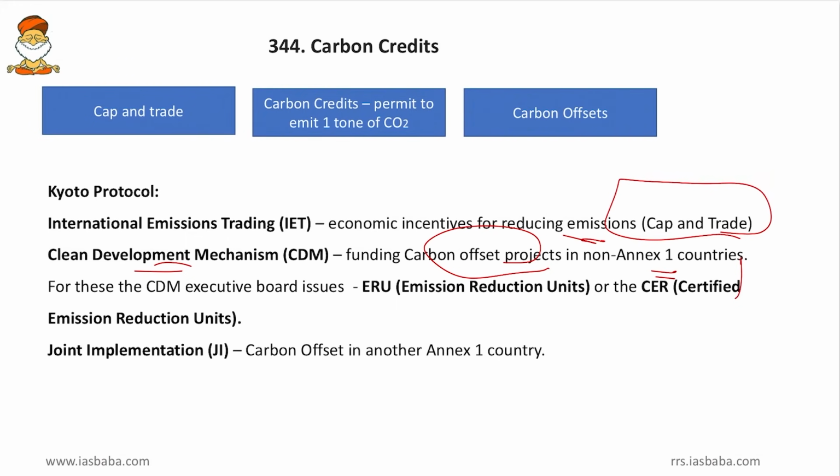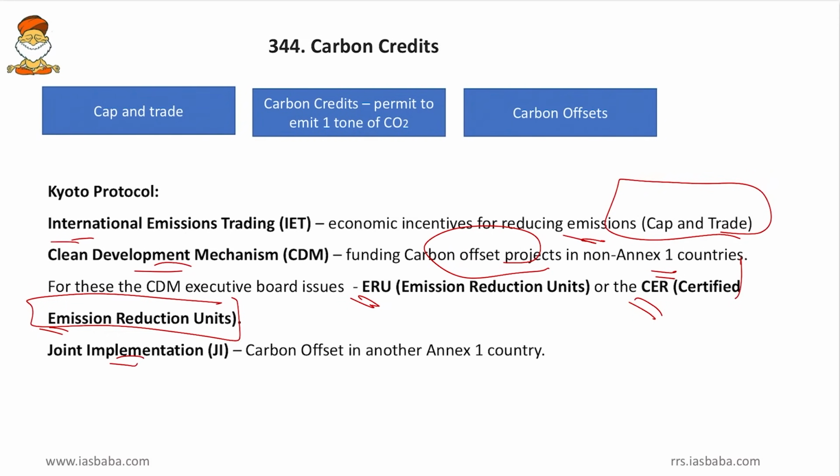And here the carbon credit is named as emission reduction units or the certified emission reduction units. So these certified emission reduction units are traded for the carbon offset trade and IETs are traded for the cap and trade. And coming to next, joint implementation.